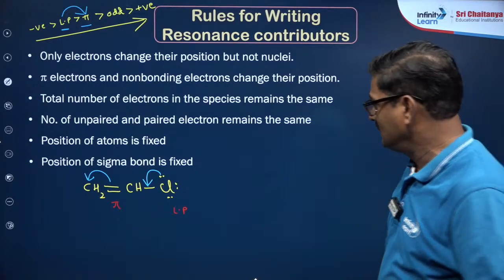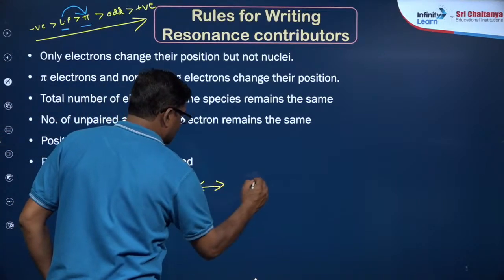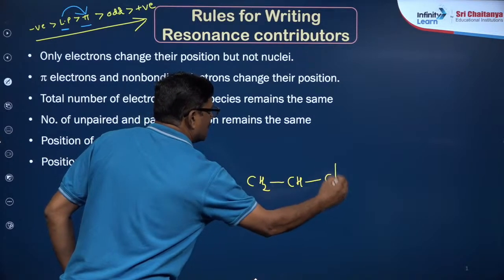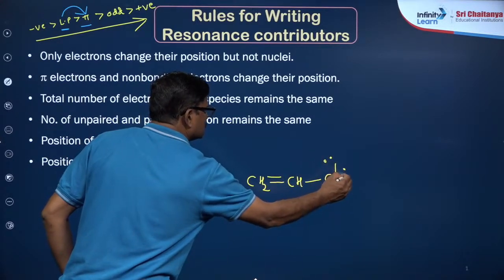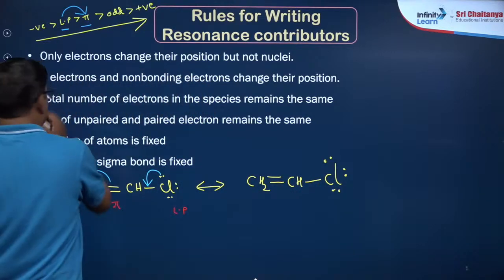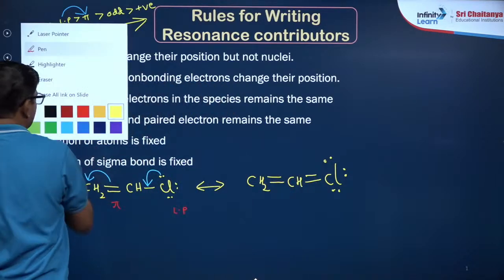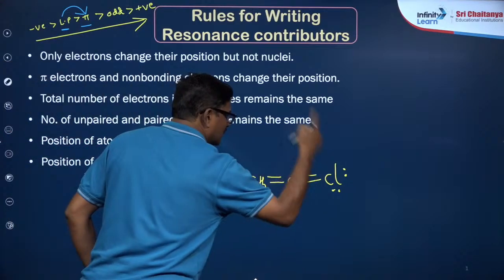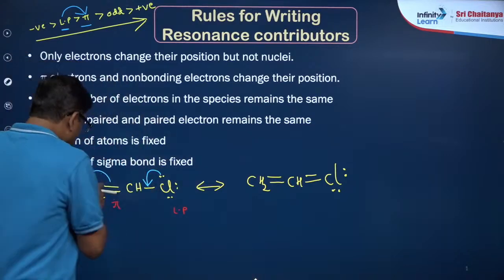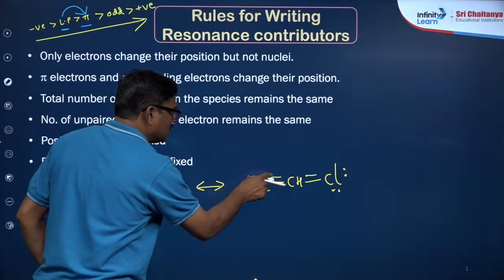Got my point? Now if I want to give the canonical structure, CH2 CH Cl, this was the actual structure from before. As this electron is moving here, there will be a double bond, right, so that this lone pair of electrons on the chlorine moves, so that this electron is coming on the carbon, so that this is removed.